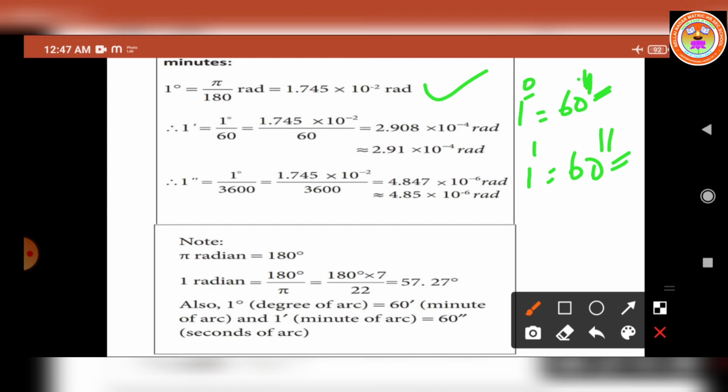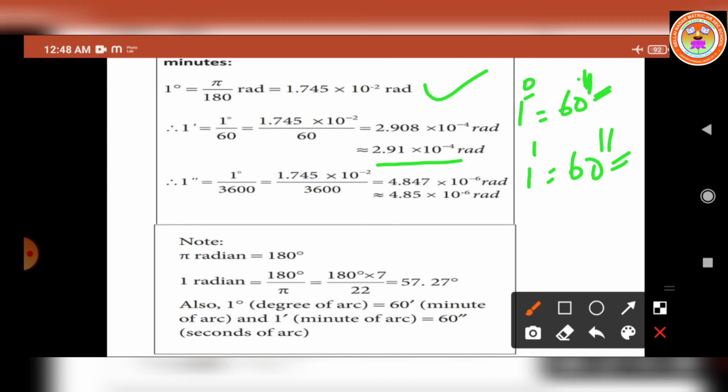Now already we know the value of 1 degree, 1.745 into 10 power minus 2. It's divided by 60. You will get the answer 2.91 into 10 power minus 4 radian. So 1 minute of arc is equal to 2.91 into 10 power minus 4 radian.